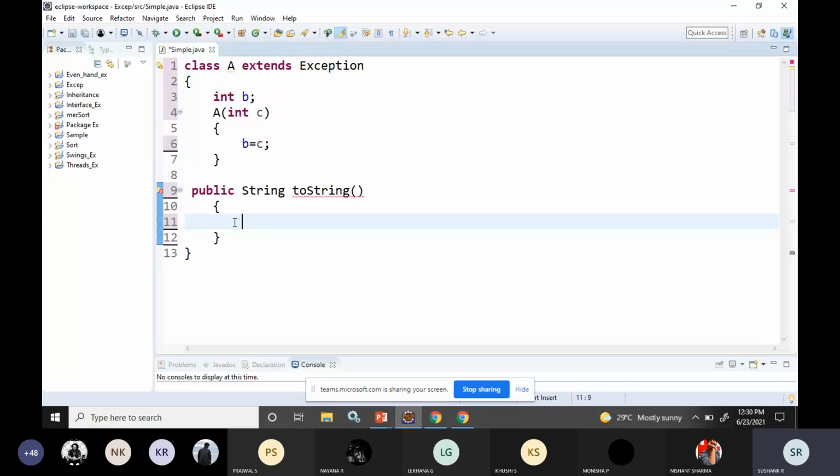Once that is done, I'll return the message. This is my exception; this is the message I want to return. This is my exception subclass, and I just want to print the value of B. I'll just display something, some message. This is just a message which is being printed.